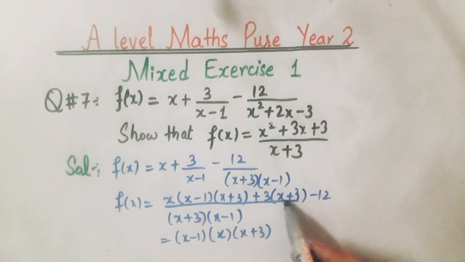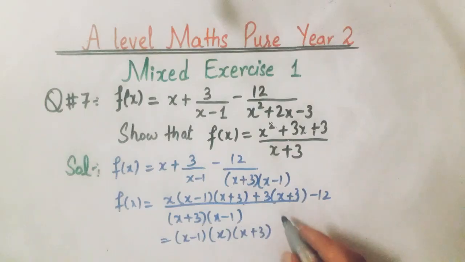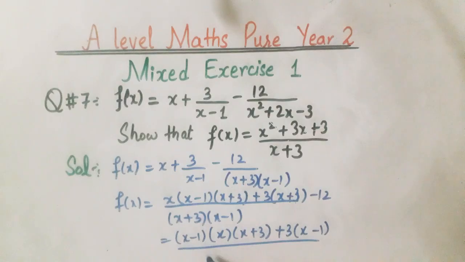And here we have 3x minus 9, so we can take 3 as common from this. When we take 3 as common, plus 3 minus 4, this will be x minus 1, divided by x plus 3 and x minus 1.